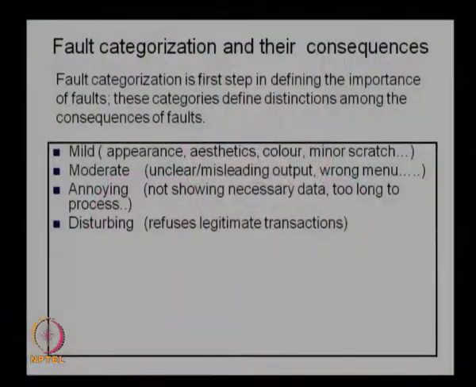The next one is known as the disturbing kind of faults. So this actually will refuse legitimate transaction. So if you have a legitimate transaction, you have a proper authority to enter to that system and then carry out some transaction, then the system is not allowing you, it is giving some errors. So this is a kind of a disturbing fault, which again is not acceptable.